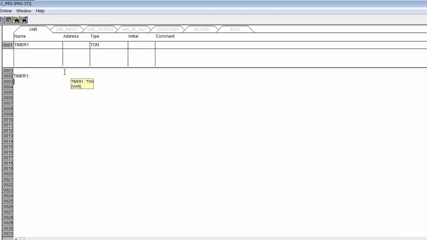If I only ran this one time and put my preset and energized it below here, then by the time I get to the end of the scan, the timer has not changed at all, because I've set all these parameters below it but haven't actually invoked the timer. So I always define everything above the actual invocation, because I want this to refresh once all of the data is already set.